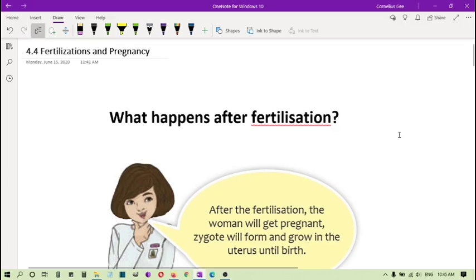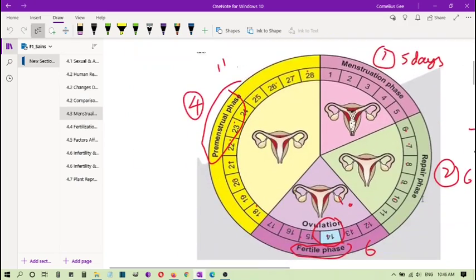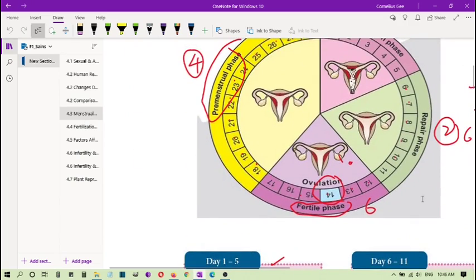Okay, students, today we continue to 4.4, which is fertilization and pregnancy. Previously, last week, we had stopped at the menstrual cycle. And if you still remember, in the menstrual cycle, there is a part of the fertile phase where in this phase, there is this process called ovulation.